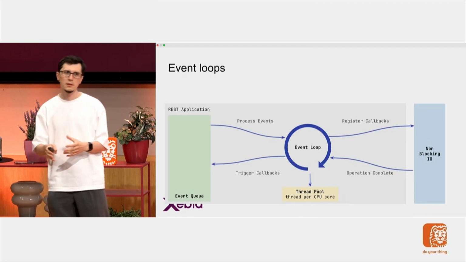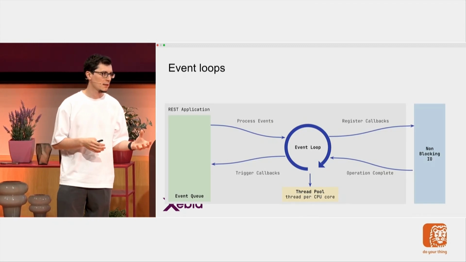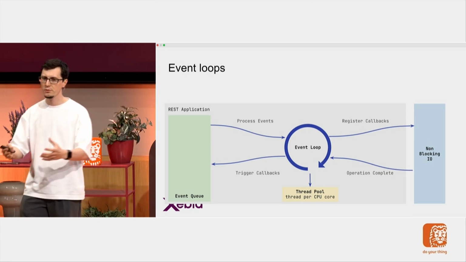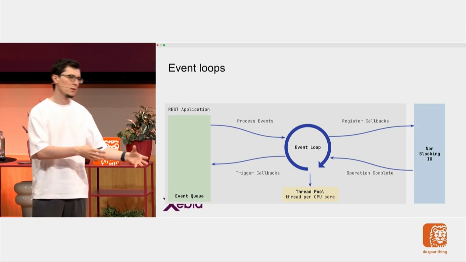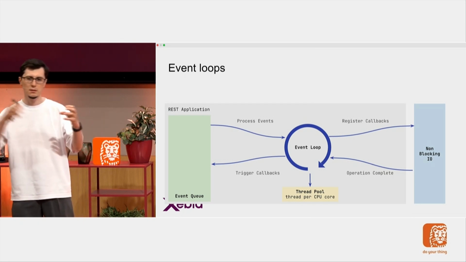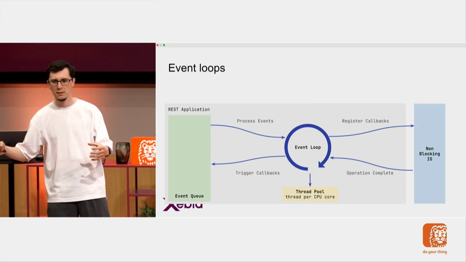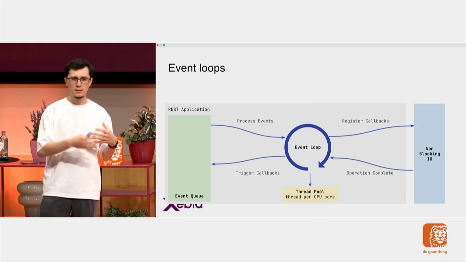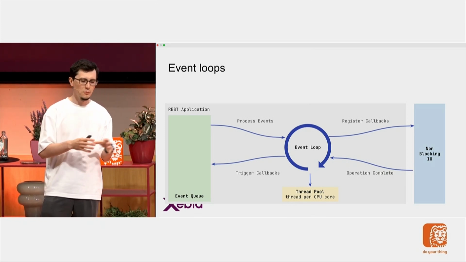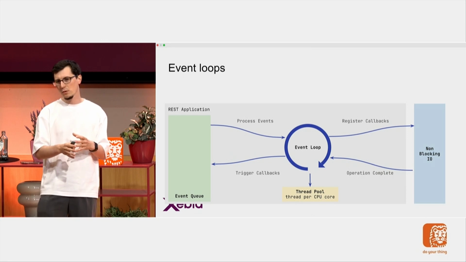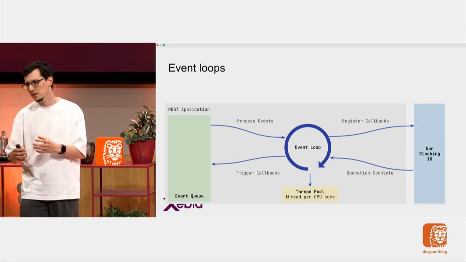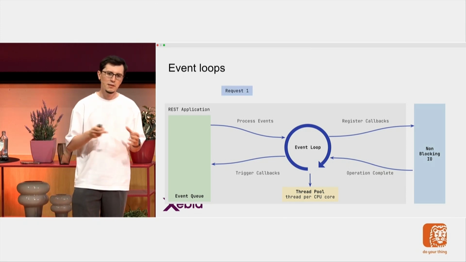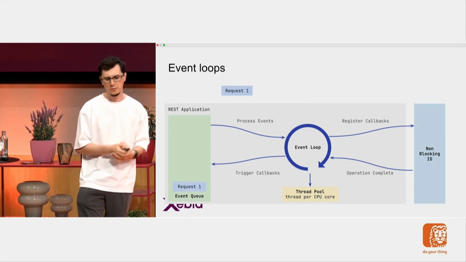Before moving further, I want to briefly explain this concept called event loops, because for synchronous programming, I showed you how our REST application handles one thread per one request. But what about asynchronous applications? Most of these asynchronous approaches use event loops or a system similar to that. In an event loop architecture, when I have a request, I put it in an event queue.